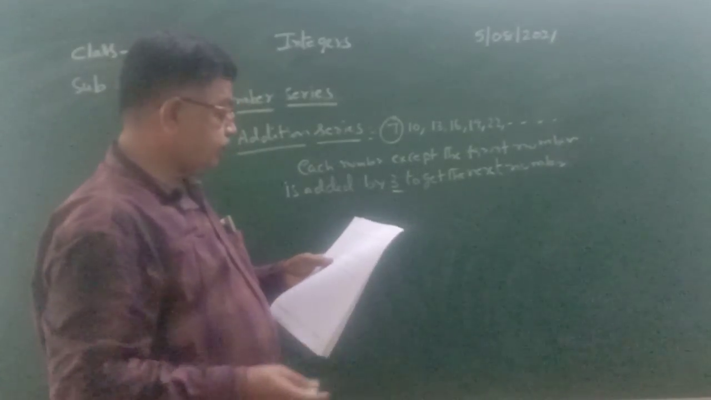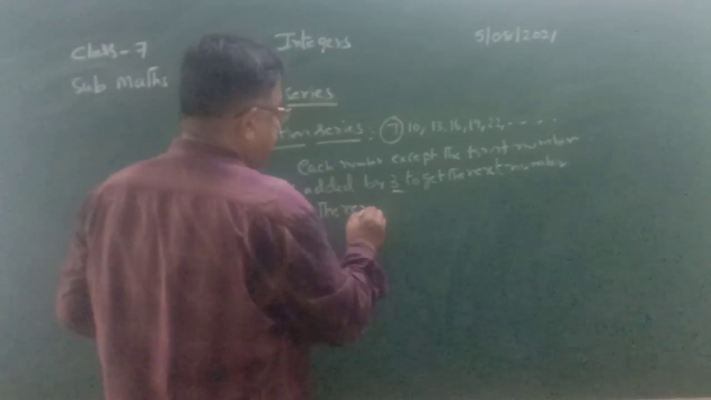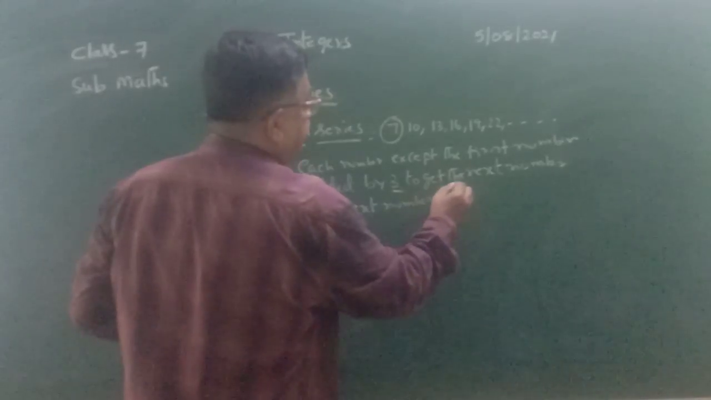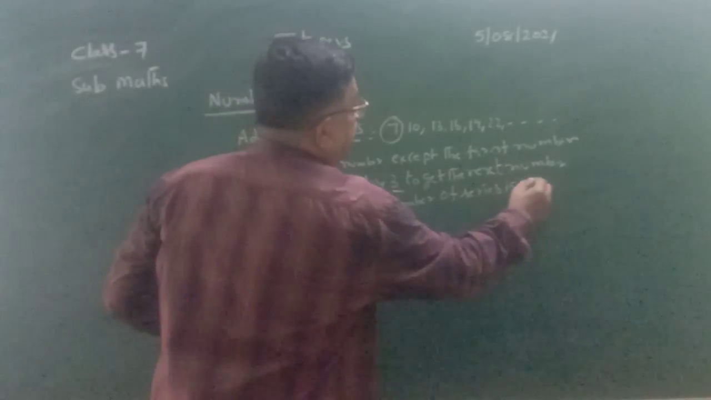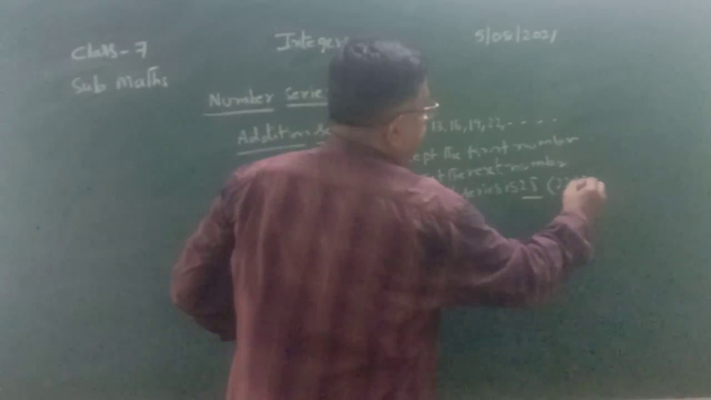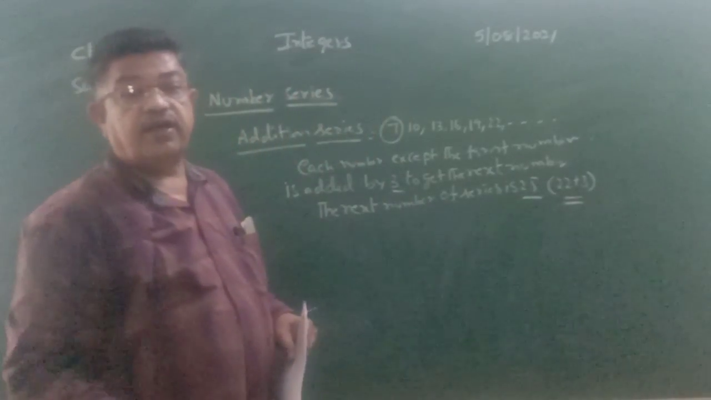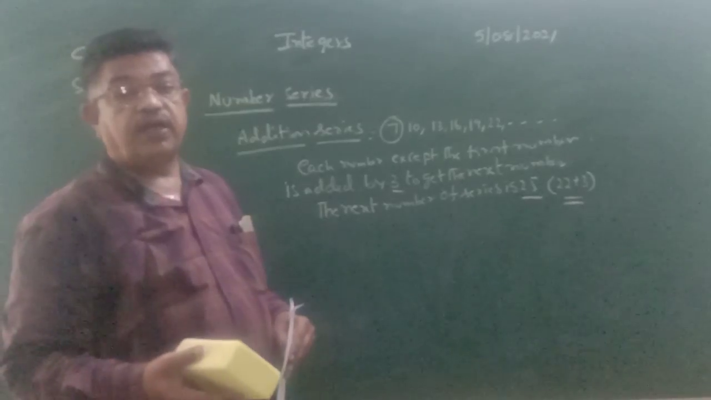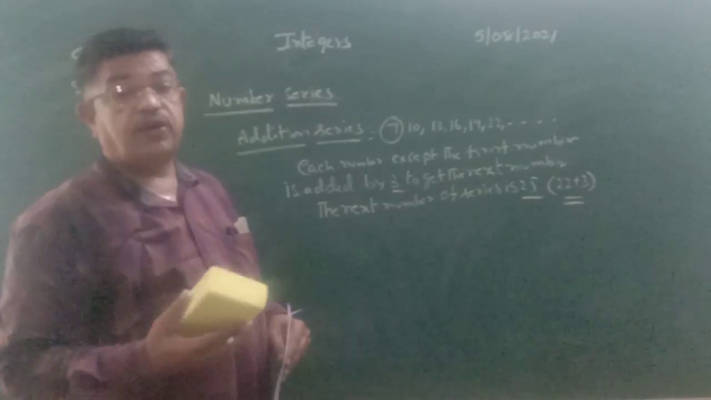Next, the next number of the series is 25. How did you get 25? By adding 3 to 22. 22 plus 3 equals 25. This is how you can identify the next terms of the series, which order they are following. Either they are in increasing order, or sometimes the numbers may be in decreasing order also.